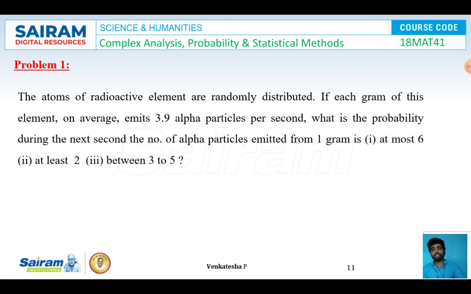Problems on Poisson distribution. Problem number 1. The atoms of the radioactive element are randomly distributed. So if each gram of this element on average emits 3.9 alpha particles per second, what is the probability that during the next second the number of alpha particles emitted from 1 gram is at most 6, at least 2, between 3 to 5.